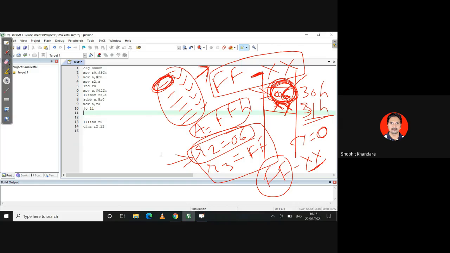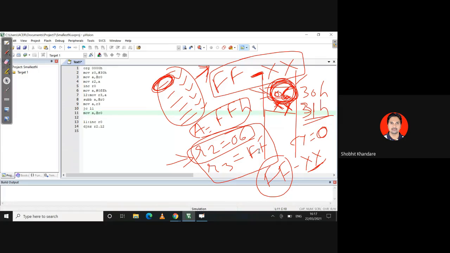अगर कैरी नहीं आता है, if there is no carry, अभी our case में there is no carry, then what do you have to do? You have to move that content of R0. मेरा 31 में जो था XX, that thing I have to move into the accumulator. So it is move A comma, it is JC L1, it is move A comma, yes, it will be move A comma at the rate of R0. It will be at the rate of R0.